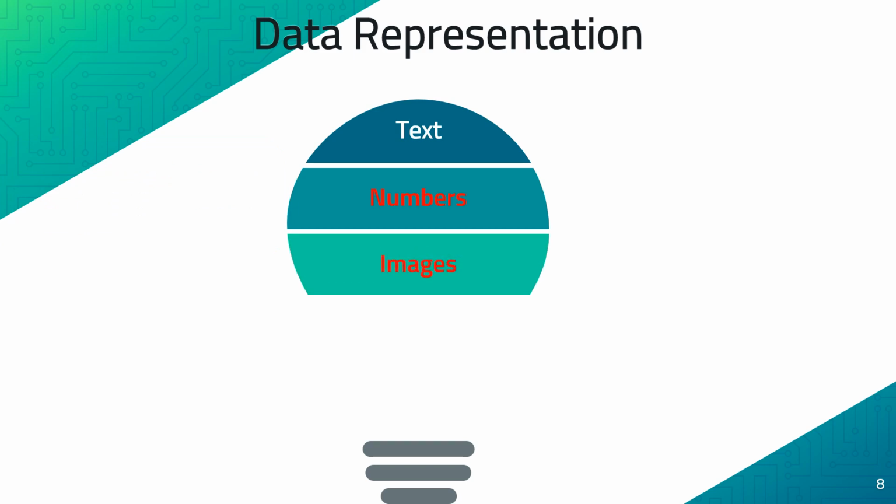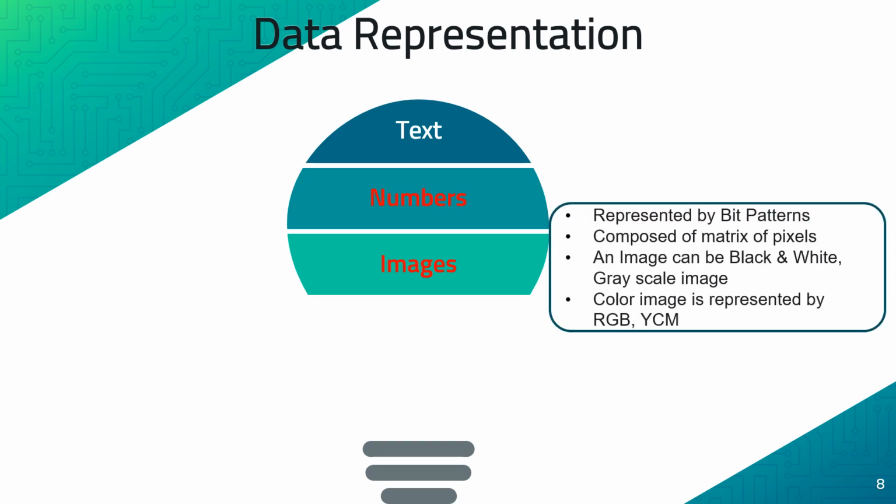So the next form of data is images. Here also the images are represented by bit patterns. In its simple format, an image is said to be represented using a matrix of pixels, where a pixel is the smallest picture element that could be measured, and the size of the pixel gives you measures in terms of resolution.